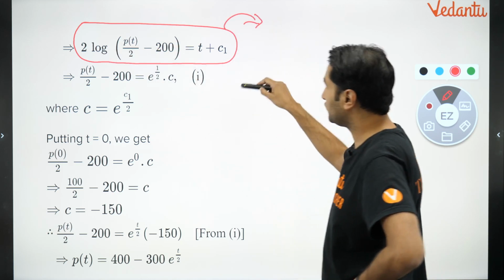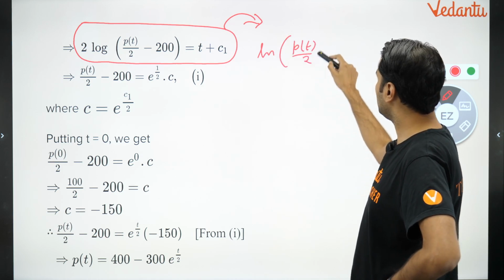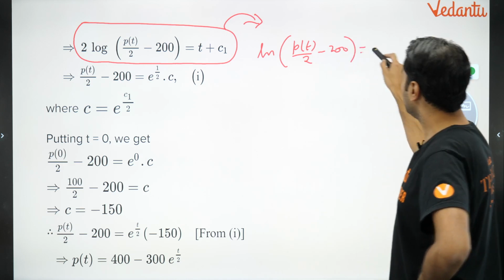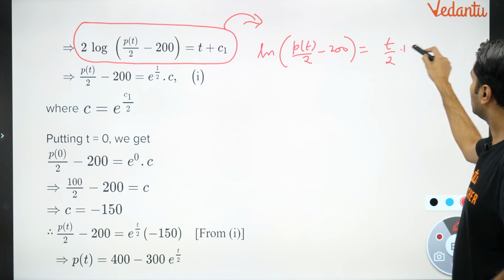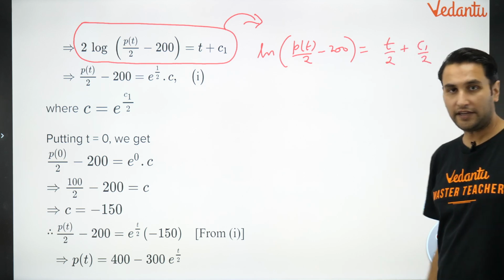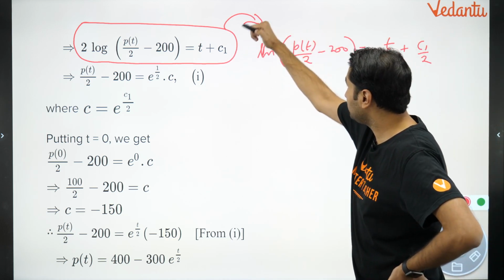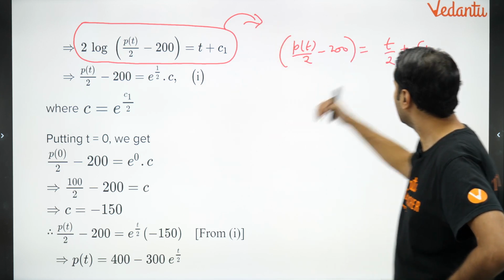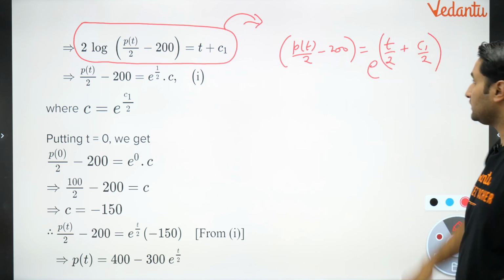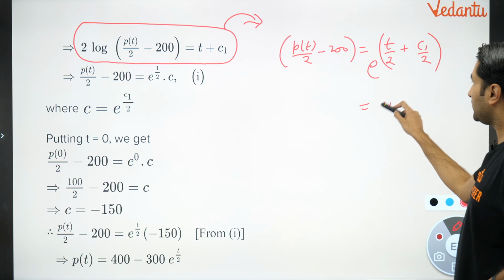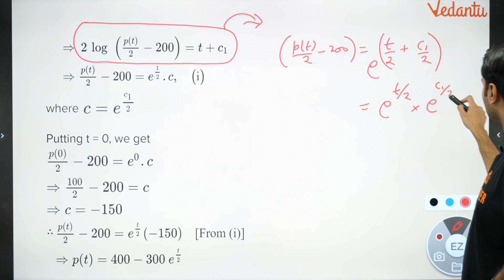Let me solve it for you. It is log of p t by 2 minus 200 is equal to t by 2 plus c1 by 2. Agree? Now I am taking e to the power on that side. Removing this ln from here, this entire thing will come in the power of e, which is e raised to power t by 2 multiplied by e raised to power c1 by 2.